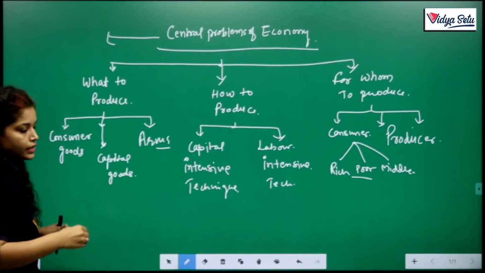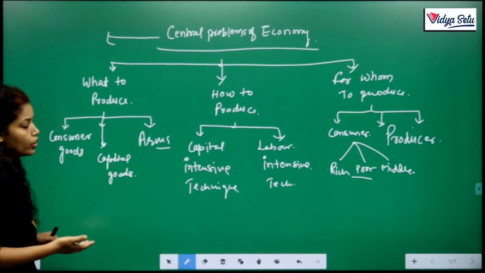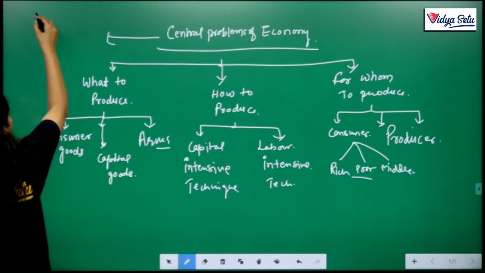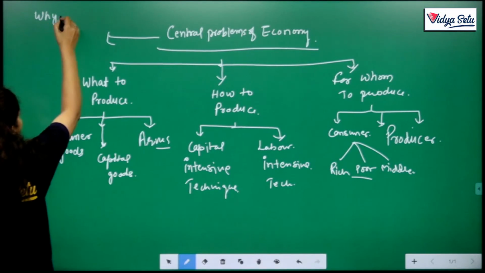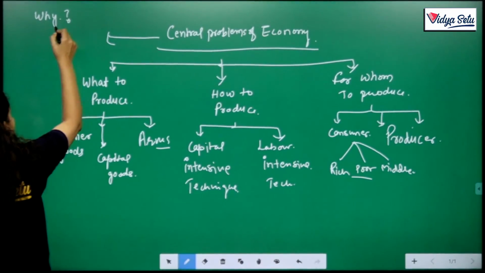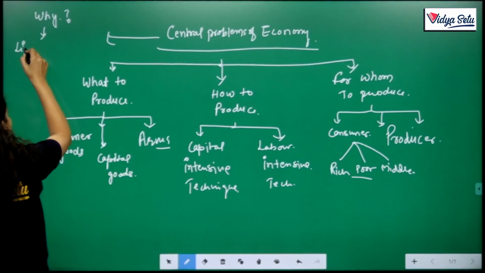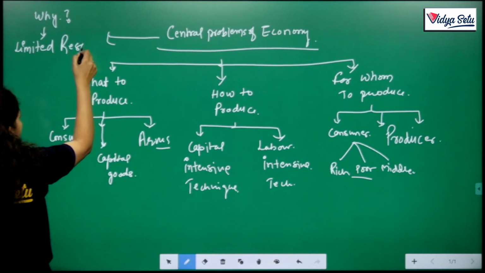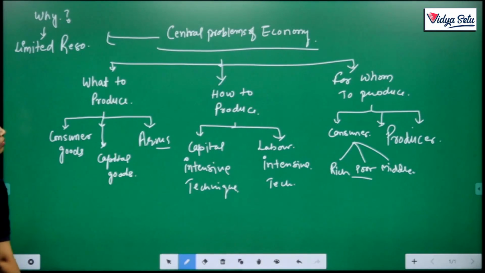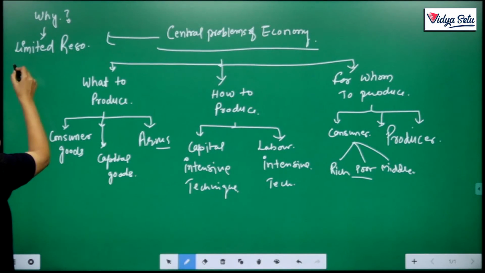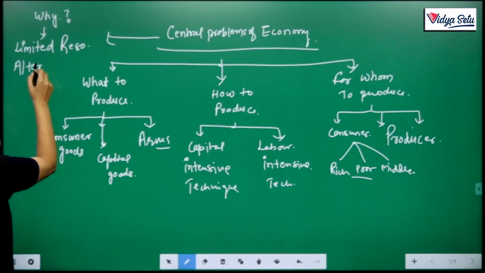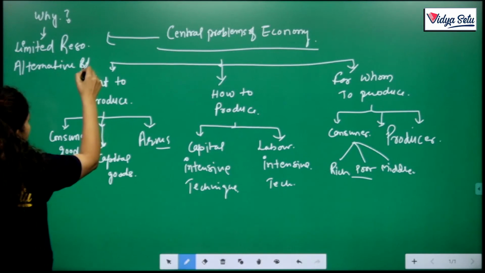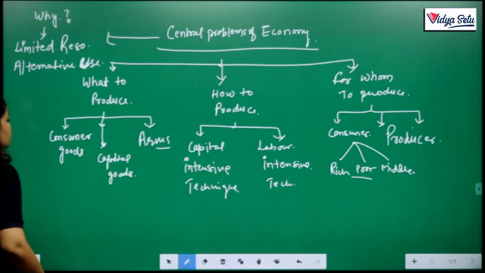That means if the examiner asks in the exam why the central problem of the economy arises, the reason is, first of all, we have limited resources. Clear? And the second one, alternative uses of those resources.